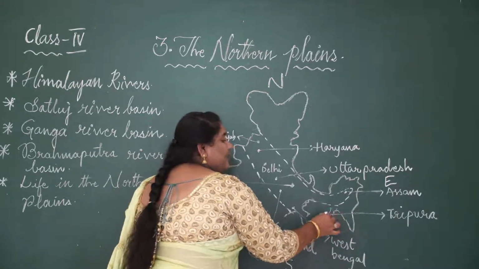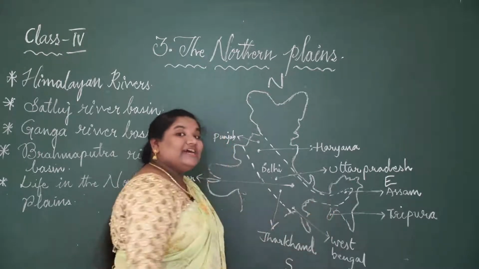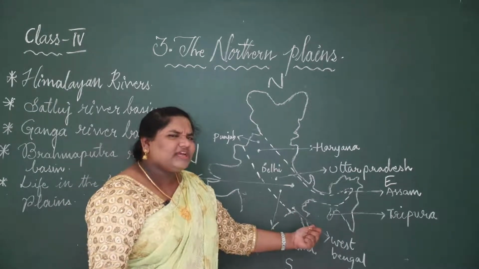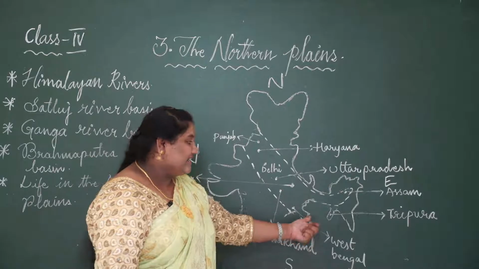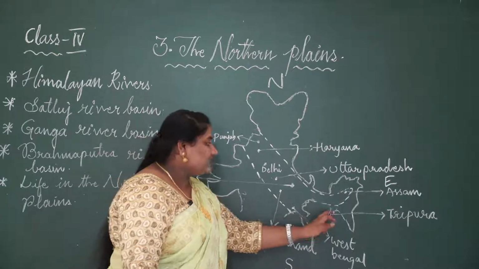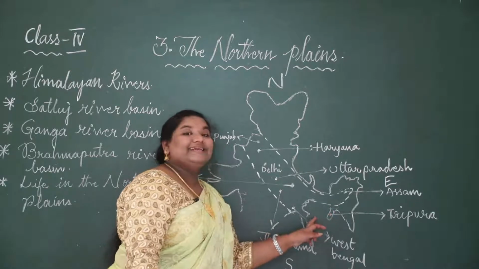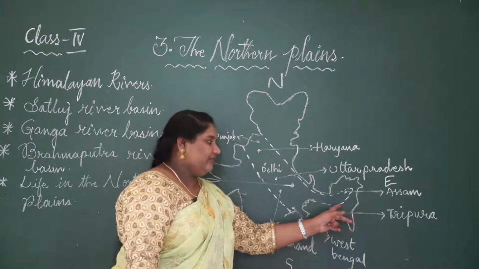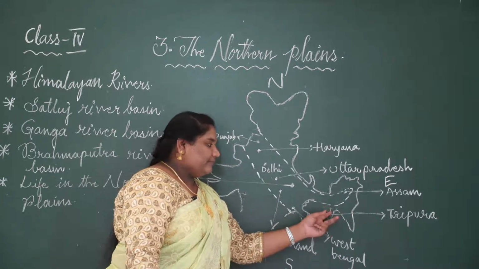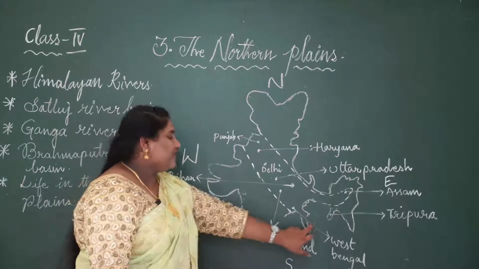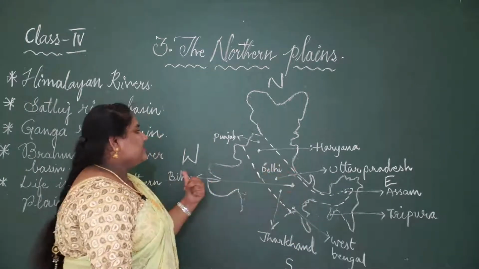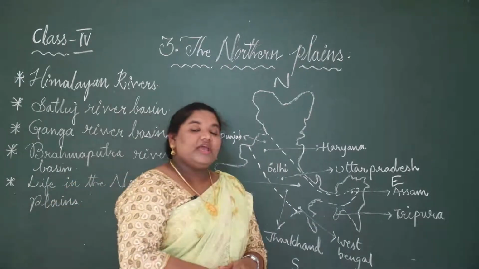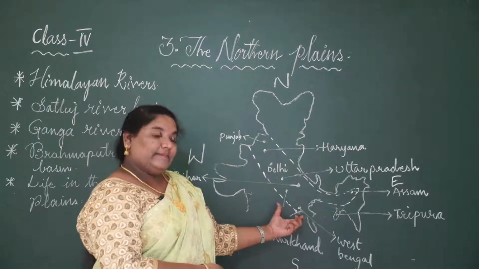It is covered by a neighboring country. What is the neighboring country here? We have learnt. What is it? In the east, which neighboring country do we have? Very good. It is Bangladesh. So this Tripura is covered by Bangladesh on 3 sides and the other is towards the other states of India. So here: Tripura, Assam, Jharkhand, West Bengal, Delhi, Uttar Pradesh, Bihar, Haryana, Punjab. These are the states we are going to learn about today, that all come in the northern plains.